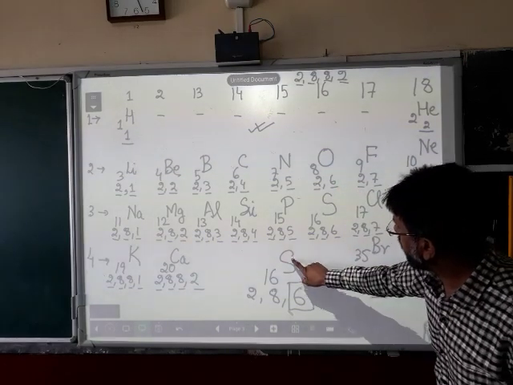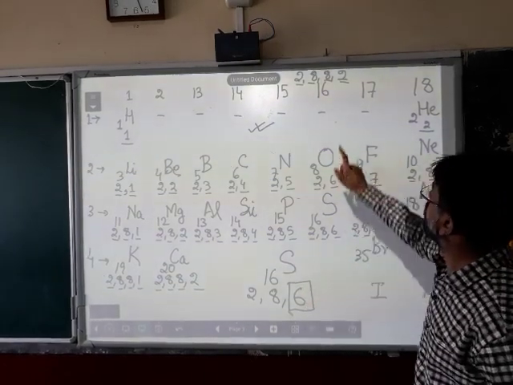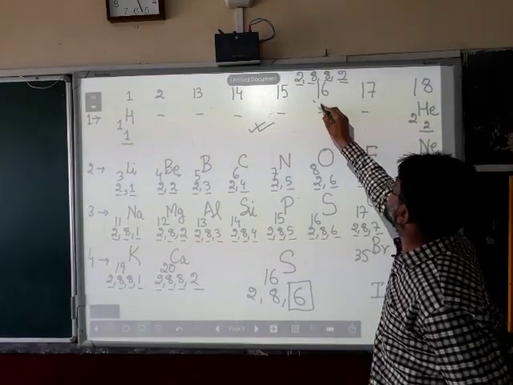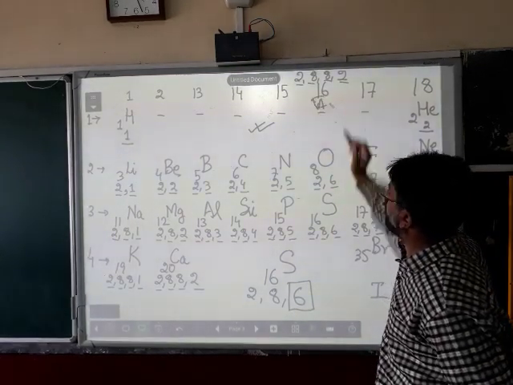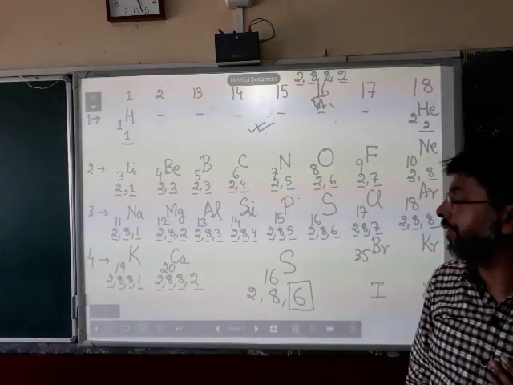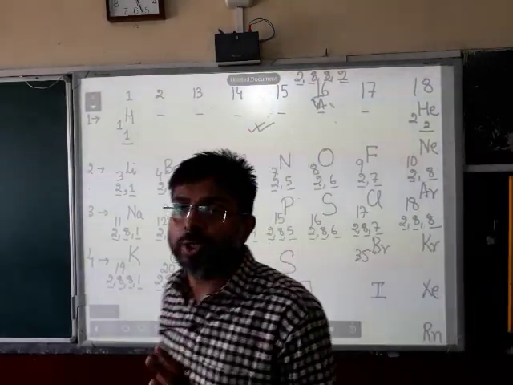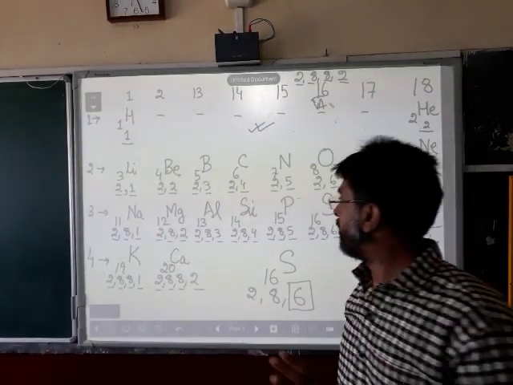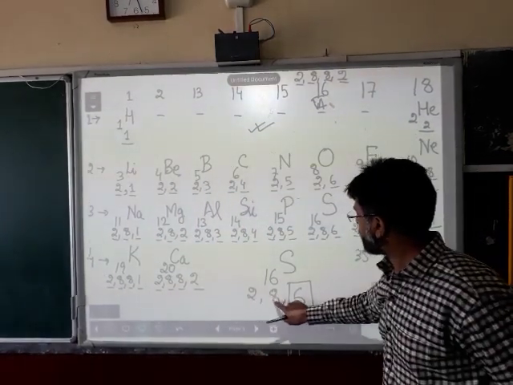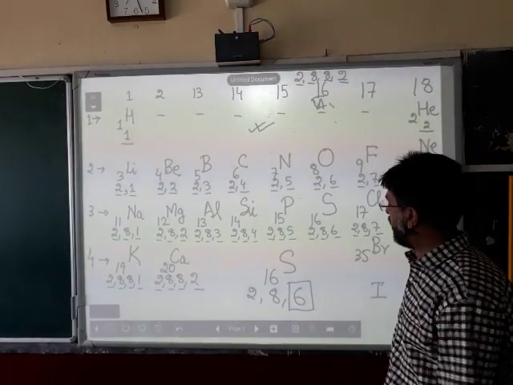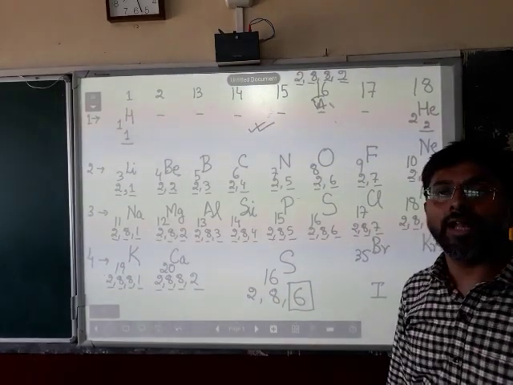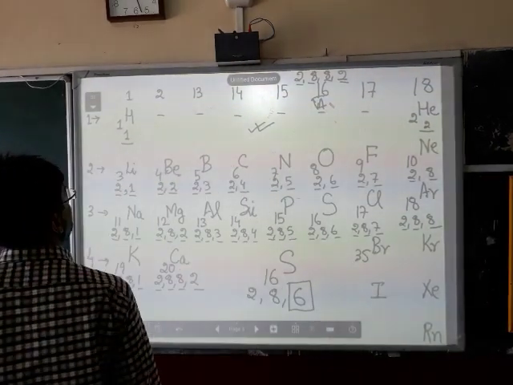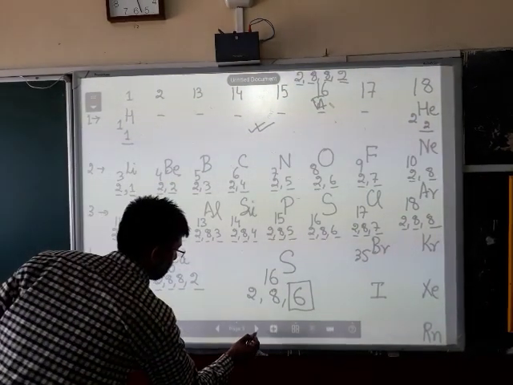So, this element sulfur belongs to group 6. Group 6 or 16. That is 6, or we call it 16 according to the modern periodic table. So, this is how we must be able to find out the position of an element in the periodic table. The number of shells tells us the period number and the number of electrons in the valence shell tells us the group number. Now, let us move to the next slide of this video.